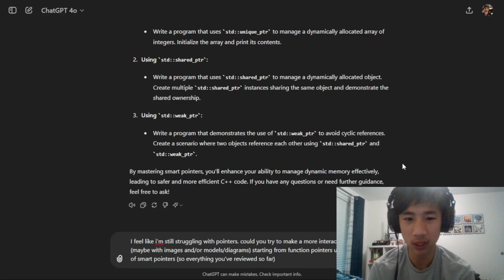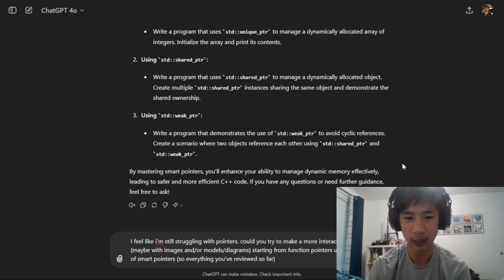If you're new here, I'm trying to learn C++ completely from ChatGPT. Right now, I feel like pointers have been really stumping me, especially the smart ones, because maybe I'm not smart enough for smart pointers. But I feel like we're using ChatGPT 4.0. I feel like it's got a lot of potential to get me through this, like a private instructor. And it would probably be more useful than just simply watching YouTube videos. So I'm going to try to take advantage of that.